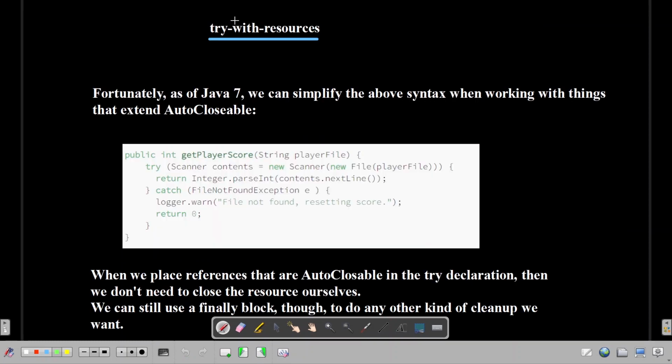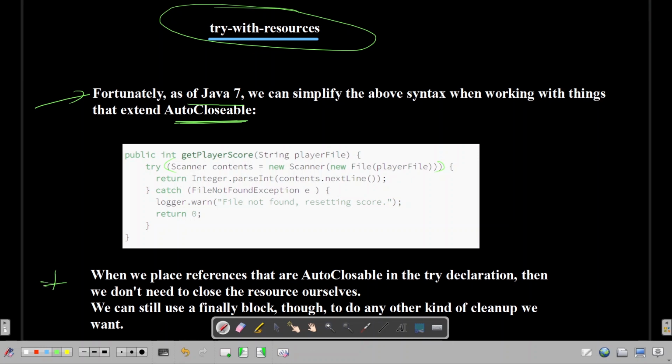So there is another construct which we can use to do the exception handling, and that is try with resources. Fortunately, as of Java 7, we can simplify the above syntax when working with things that implement AutoCloseable. So the things which implement AutoCloseable, like Scanners and all, we can put them in the try directly, and then we need not worry about closing them. This try would automatically close them.